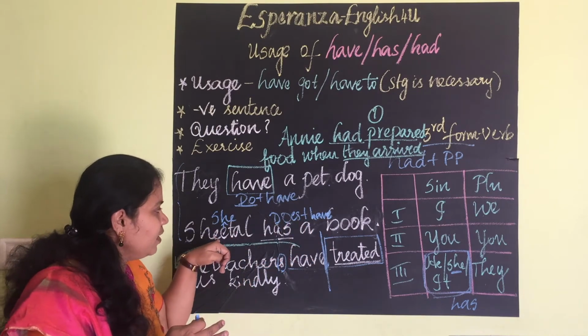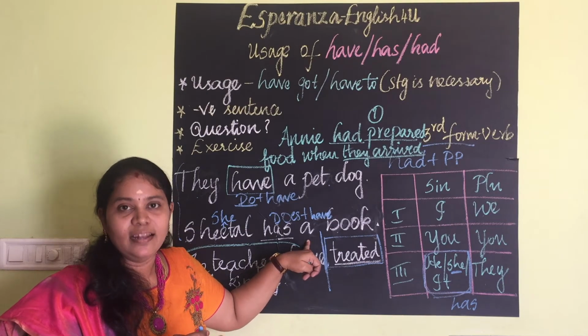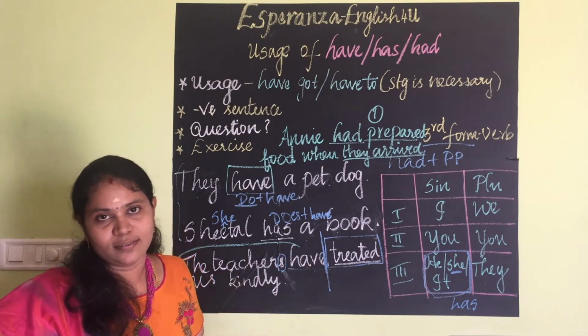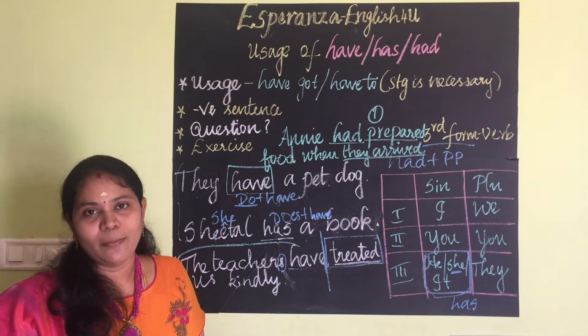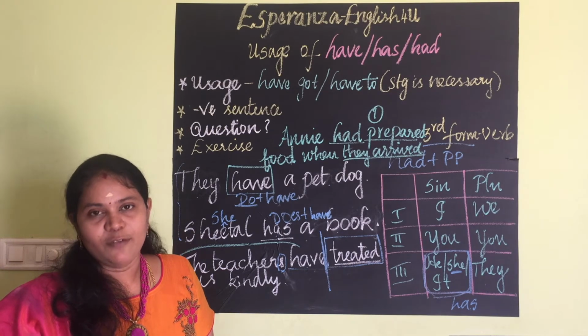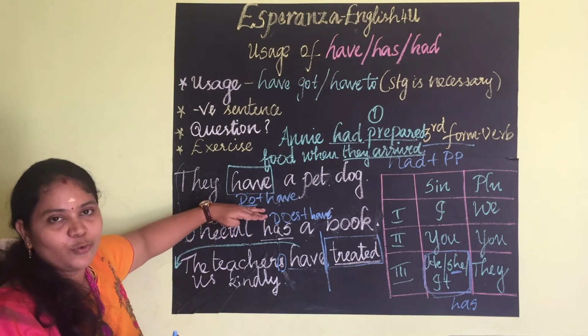Does Sheetal have a book? Avoid using "Does Sheetal has a book." That is wrong. Does Sheetal have a book? This is a way to frame a question for a has sentence. If it is for a have sentence, for possessions, it is the same thing. The do form is hidden there.